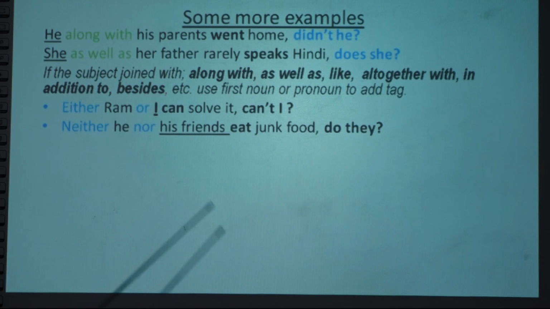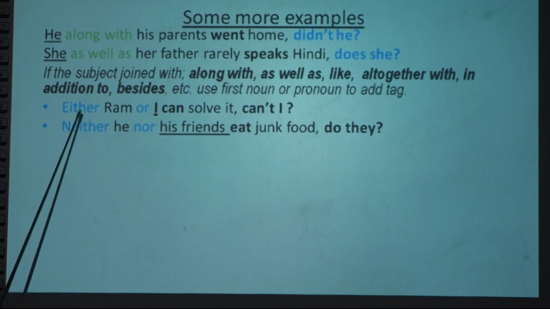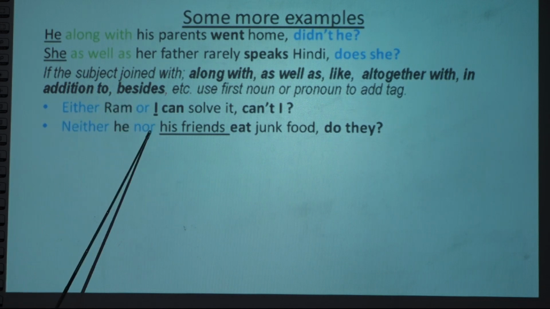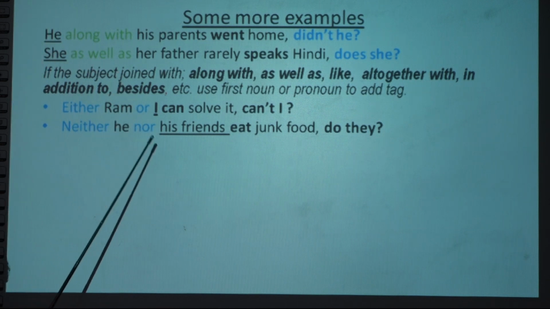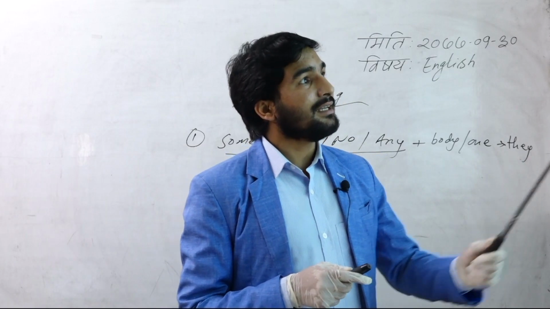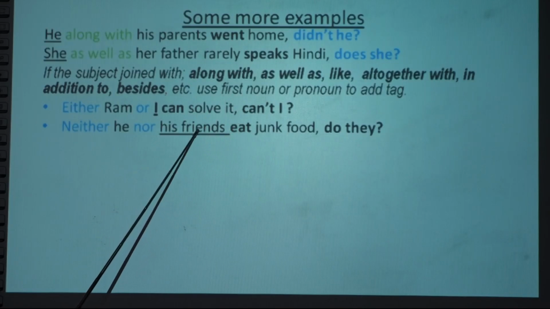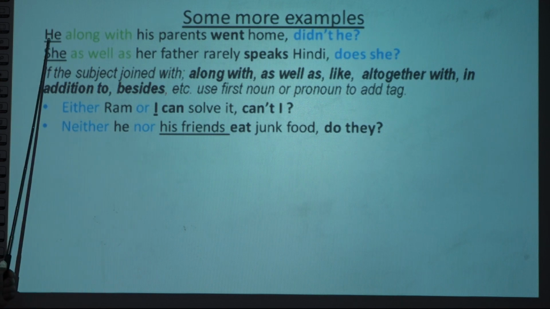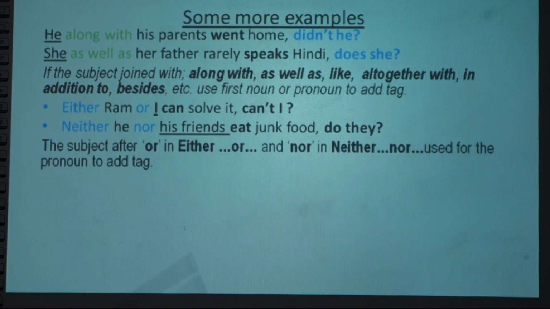So in this case, what we do is, if two nouns or pronouns are joined by either or, neither nor, we use the noun or pronoun nearest to the verb to add the tag. It means the second subject is taken as the basis. Here first, right? In this case second. So the rule is this one: the subject after or. After or, what is there? I.